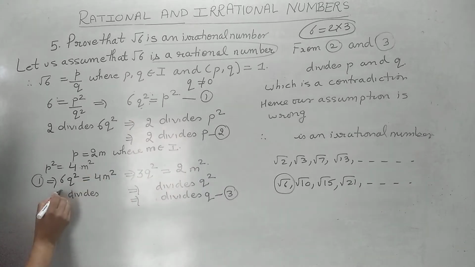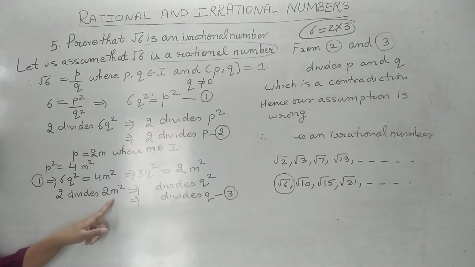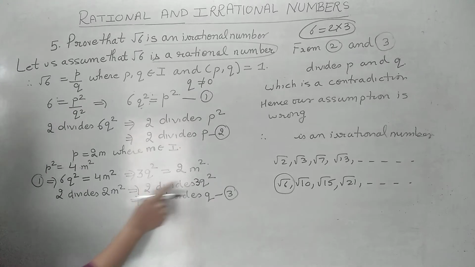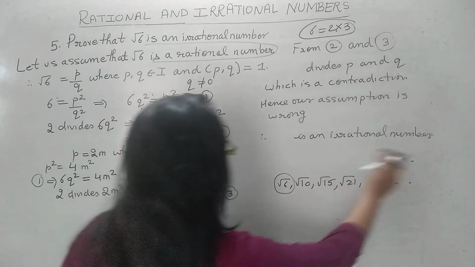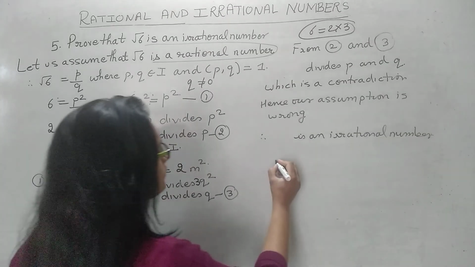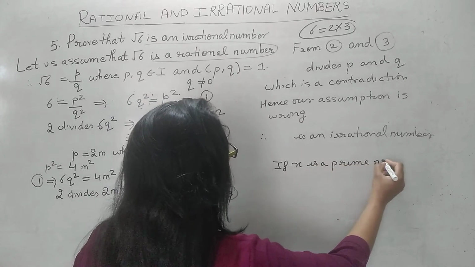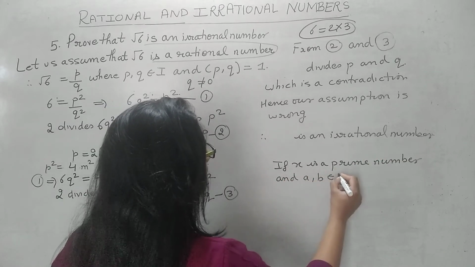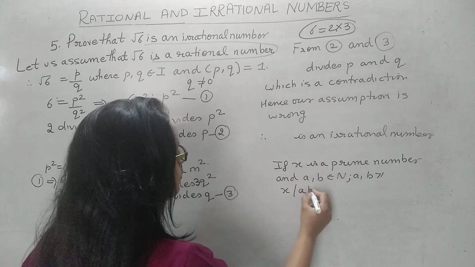Now take here. This 2 divides 2m square. Why does 2 divide 2m square? Because it is a multiple of 2. If 2 divides the right hand side, that means 2 will divide the left hand side. It means 2 divides the left hand side. Now here we have used a new result. What is that result? If x is a prime number, and a and b are any natural numbers which are greater than 1, x divides the product.